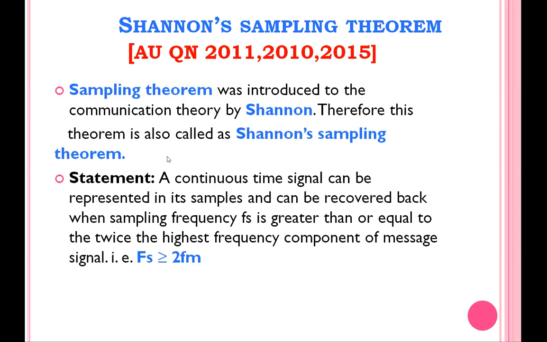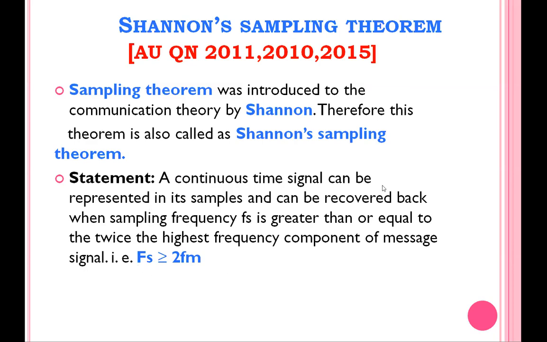In order to perform the sampling process, we compulsorily have to take the sampling frequency greater than or equal to twice FM. Twice 20 kilohertz is 40 kilohertz, so we have to consider 40 kilohertz as Fs. So this is the Shannon sampling theorem.